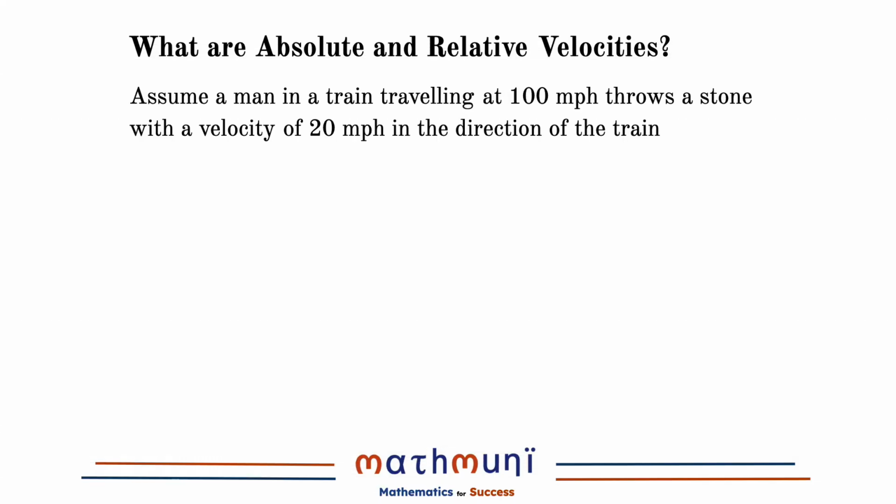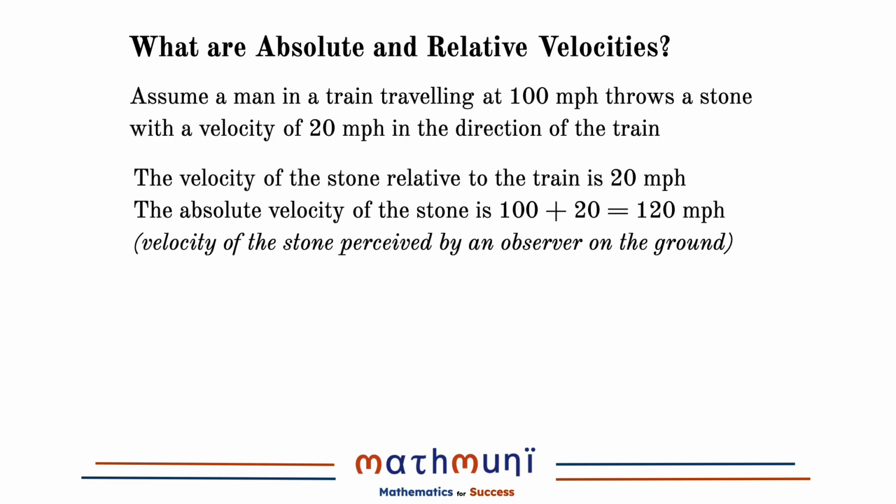Assume that you are in a train that is moving at 100 miles per hour. From this train, a man throws a stone with a velocity of 20 miles per hour in the direction of the train. Now, if the train were at rest, the absolute velocity of the stone would be 20 miles per hour. But actually, the train is moving, so the velocity of the stone relative to the train is 20 miles per hour, but the actual velocity of the stone is 100 plus 20, or 120 miles per hour, benefiting from both the velocity of the train and the velocity the man gives on top of it in the same direction.